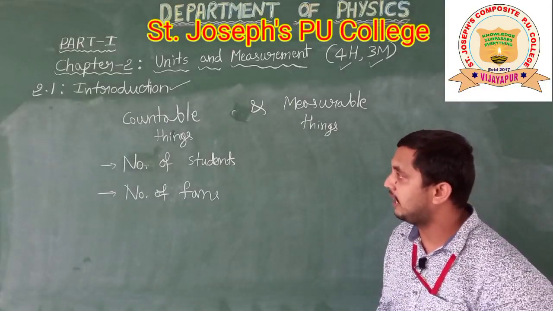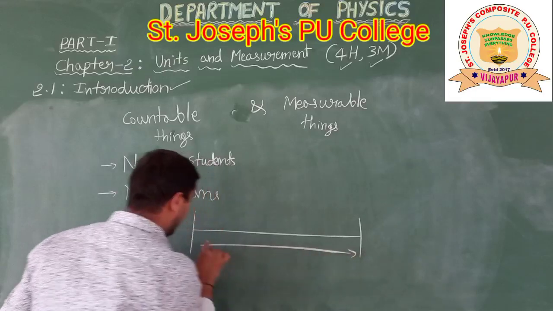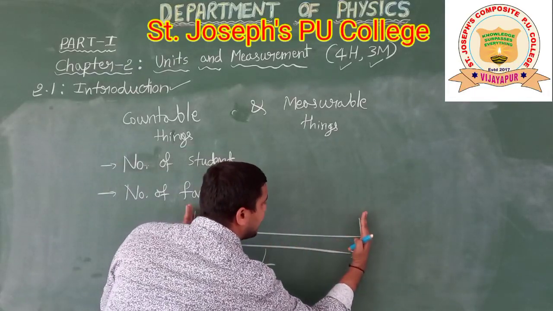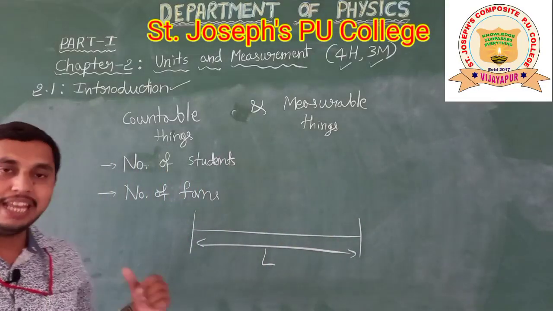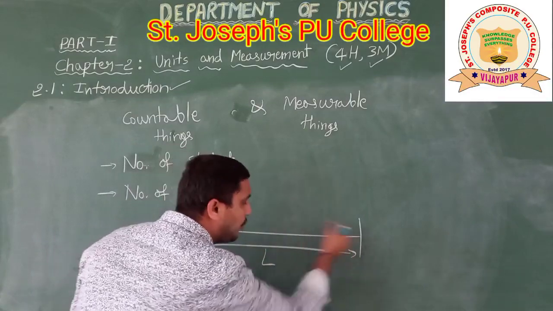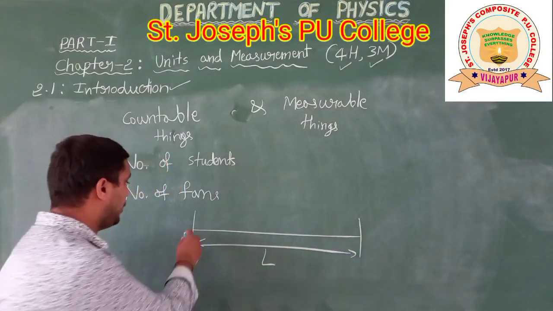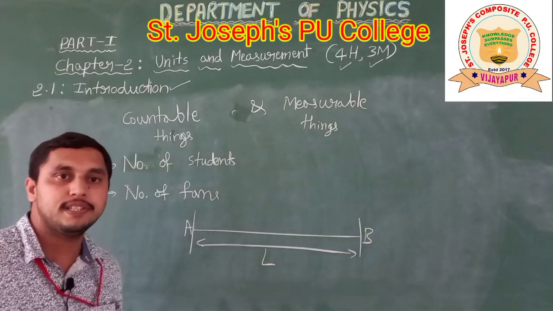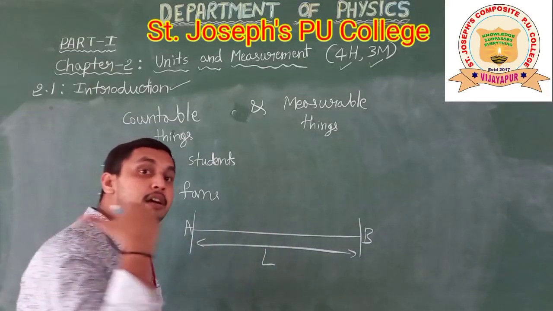For example, the distance from here to here, that is length. So how much distance is there? This is a measurable thing. I can use the scale to measure these things. How much distance is there from this point to this point, for example, point A to point B? It is not a countable thing. It is a measurable thing.